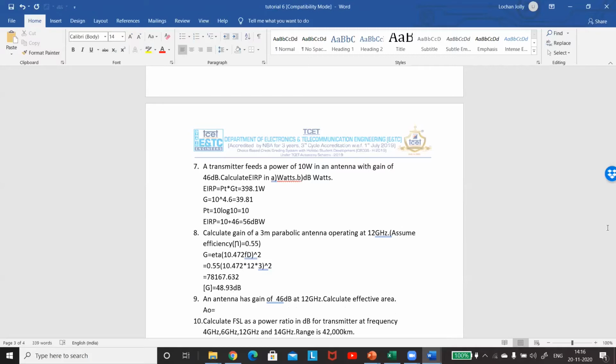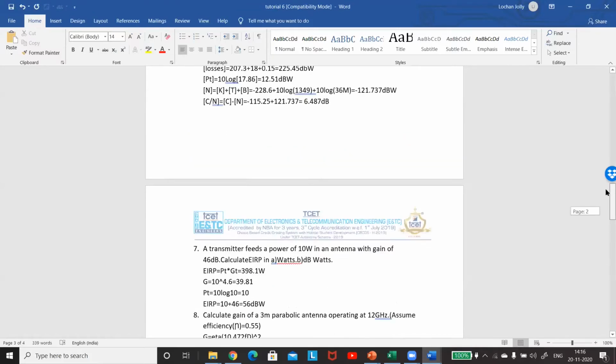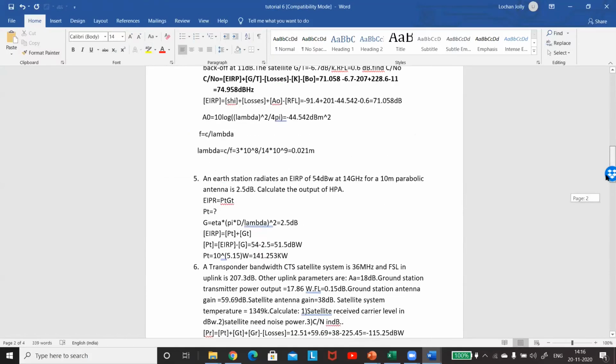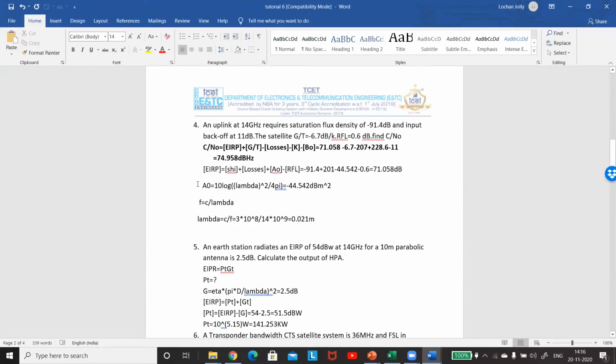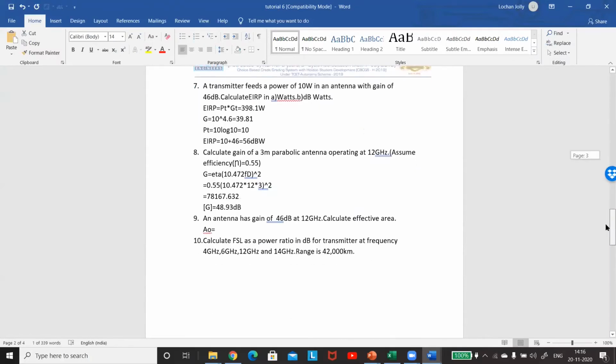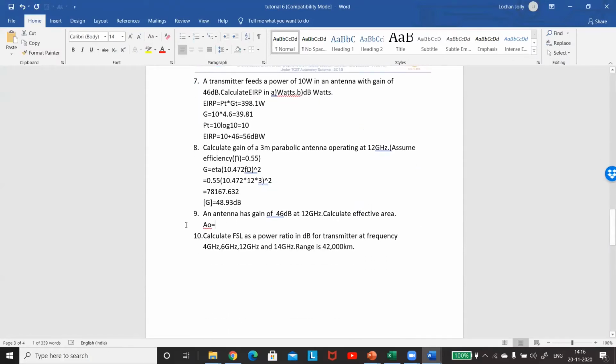What was your A naught? 10 log of lambda square upon 4 pi. Correct? 10 log of lambda square upon 4 pi. Yeah.